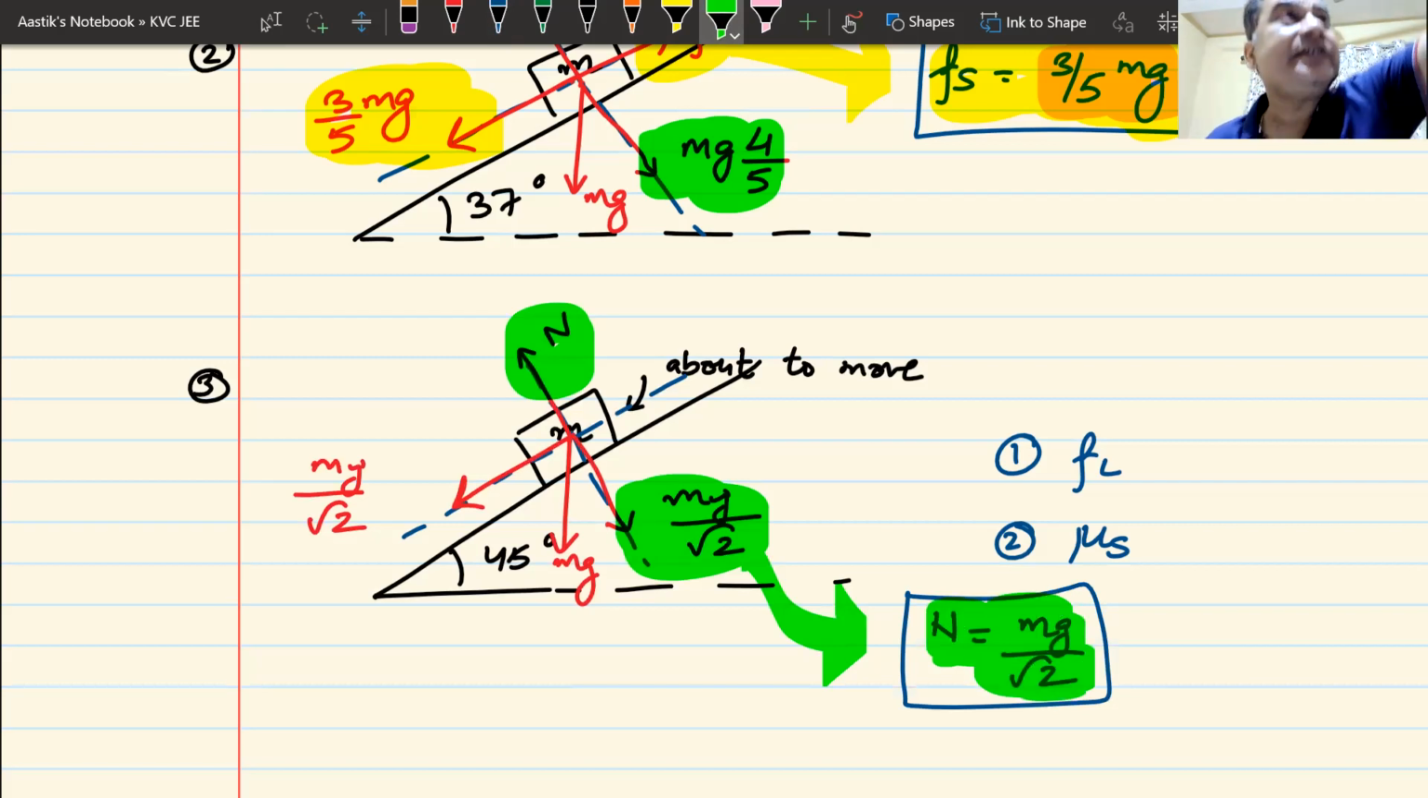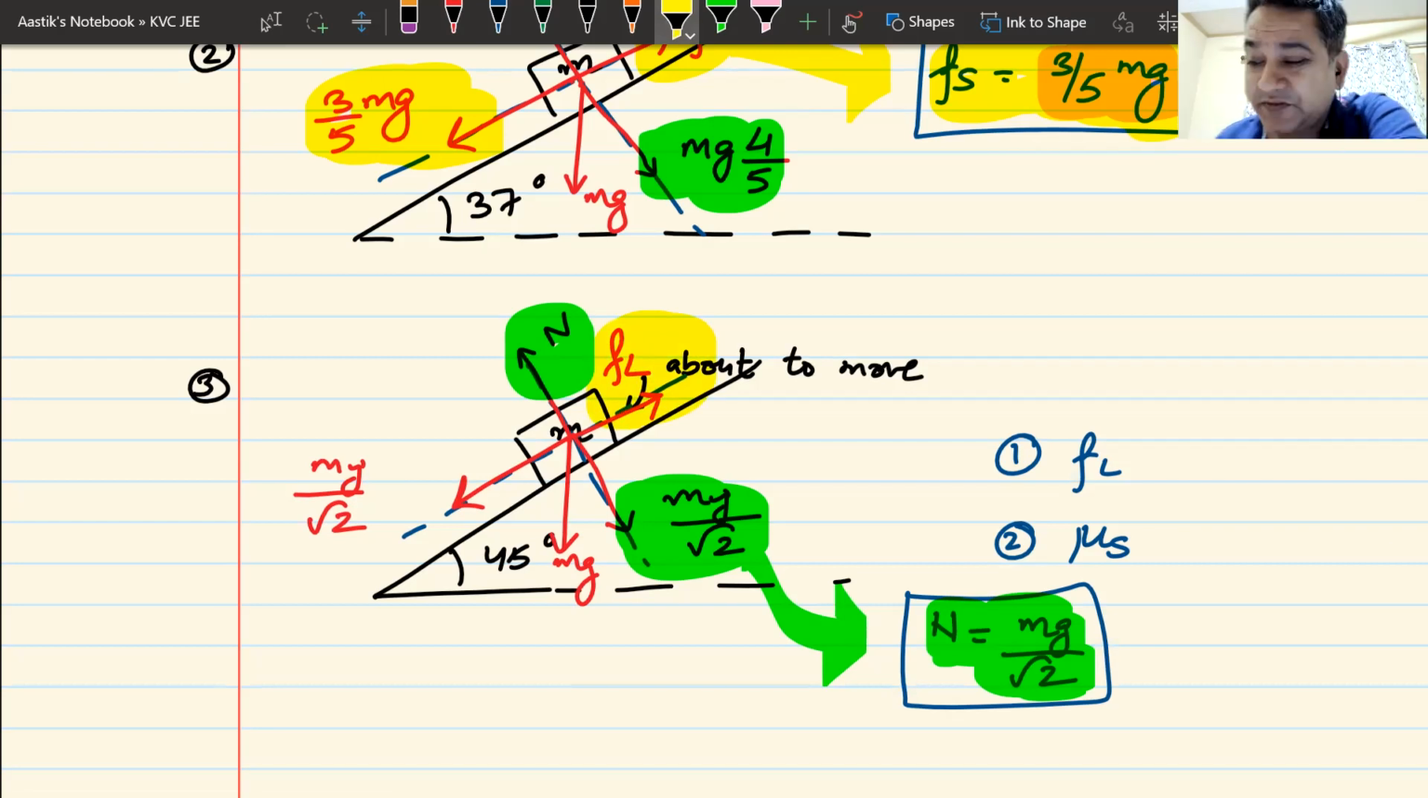Again, mg sine theta is trying to pull it downwards. Its impending motion is downward. It is not moving. Something is stopping it. What is stopping it? Obviously, it has to be a new friend, static friction. Static friction has to be upwards, but here in this case, it is just about to move. So static friction has reached its maximum value. So instead of calling it static friction, I will now call it limiting friction because it has reached its maximum value.